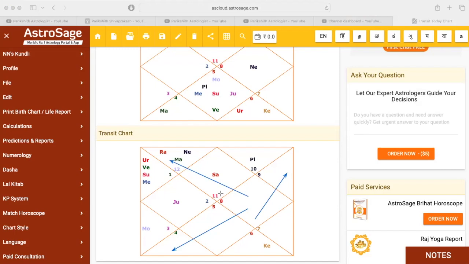But not this only, guys. You need to see the Mahadasha, Antardasha, and Pratyantar Dasha. This person is running under Rahu Mahadasha. So if Rahu is sitting in these houses, like second house, sixth house, 10th house, 11th house, during this period of time also the person will get a job. So let's go back to the main chart.